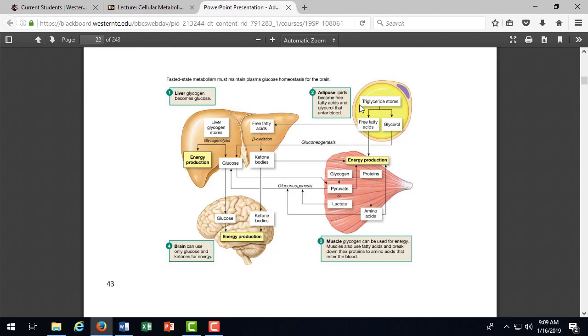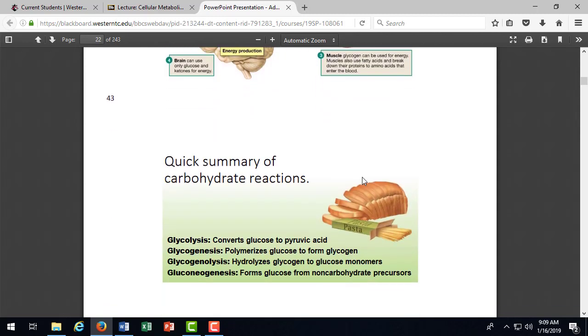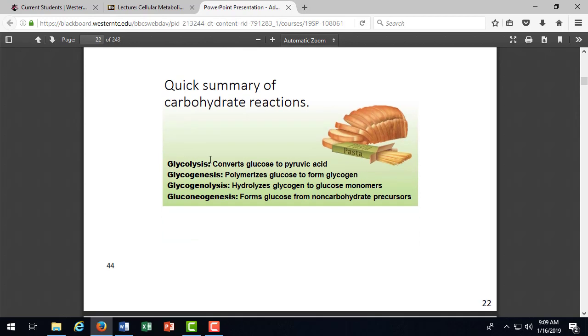So this really summarizes a lot of the processes we're going to talk about. But when we look at muscle cells, they can use fatty acids for energy, and we'll talk about that when we get into how fat is used. So glycolysis, just remembering our definitions, we talked about that's taking glucose and breaking it into pyruvic acid, right? That occurs in the cytoplasm.